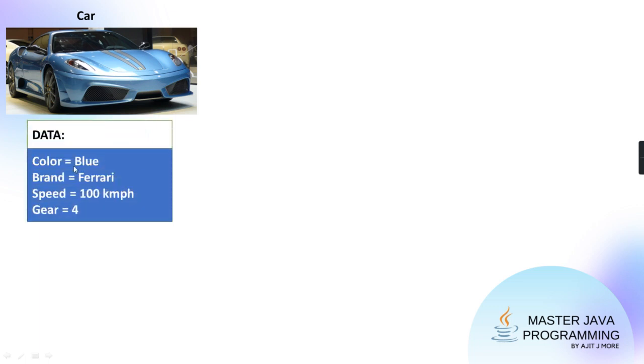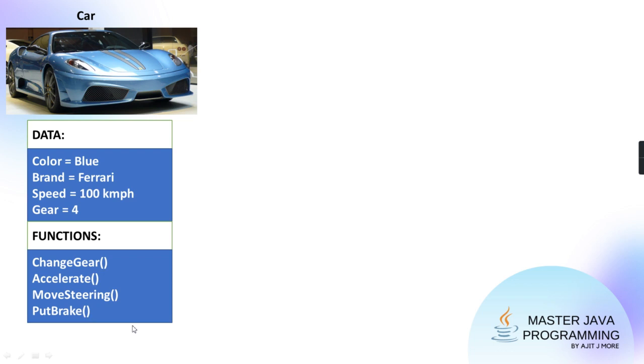Will a car have its own data? Yes. The color of the car, the brand of the car, the speed of the car. This speed can change. As you accelerate, the speed value will change. Gear, currently it is in 4th gear. But if you have a free road, where there is no traffic, obviously you will accelerate more and put it into top gear. So the gear may change also. So these values can change. And who will change these values? The behaviors. Clear?